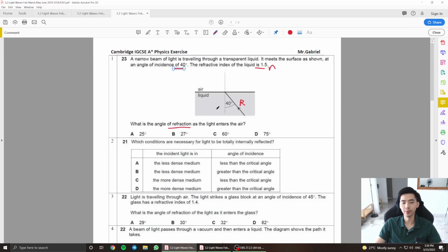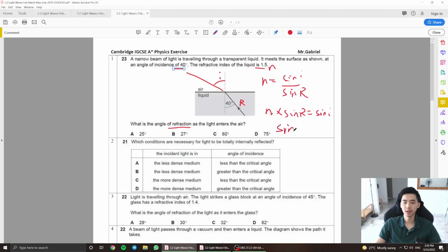Yet again, don't be confused, guys. Whenever you're using the sine i over sine r formula, your i should always be the one that is in the air, and r should always be the one that is in the liquid. So n equals sine i over sine r. Your n times sine r is equal to sine i.